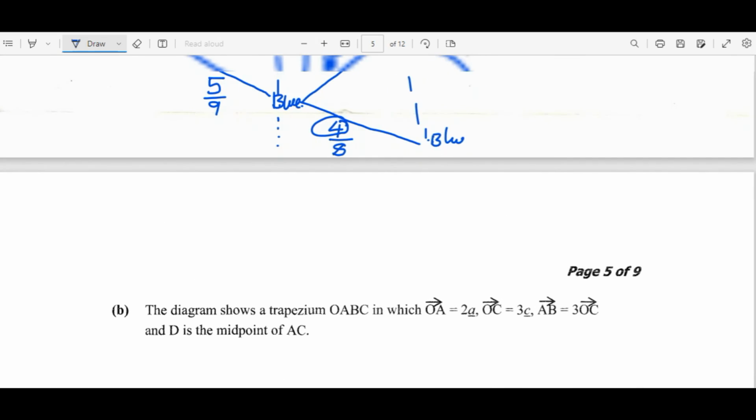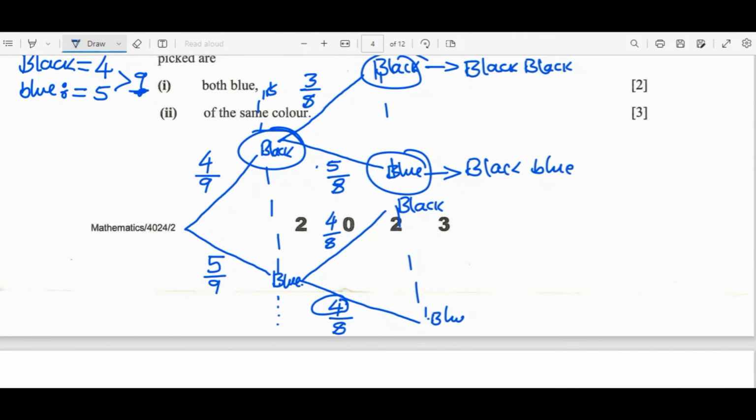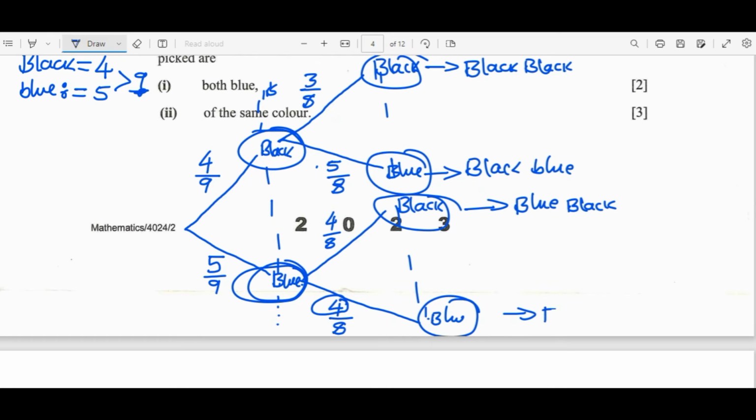Then here I'm going to have blue, black. The last part will be blue, blue. Now what's our first question? The first question is both blue. So we are going to pick where we have blue, blue. So this is where our answer is coming from.